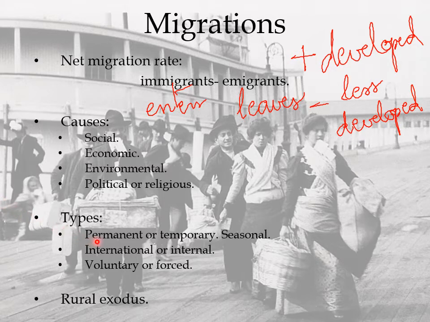The types can be permanent, when they go to a different country to stay there; temporary, when they have planned to move back as soon as they can; and a particular type which is seasonal. Seasonal means that the population goes back and forth. So they go to a different country or area and then they go back. This is typical of agriculture.